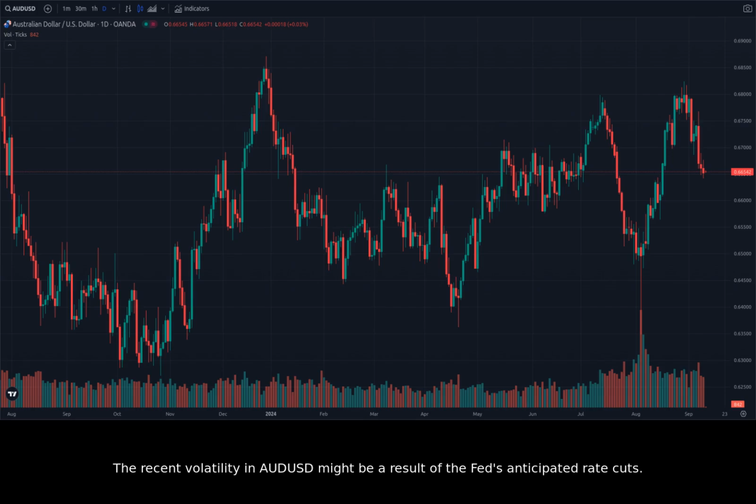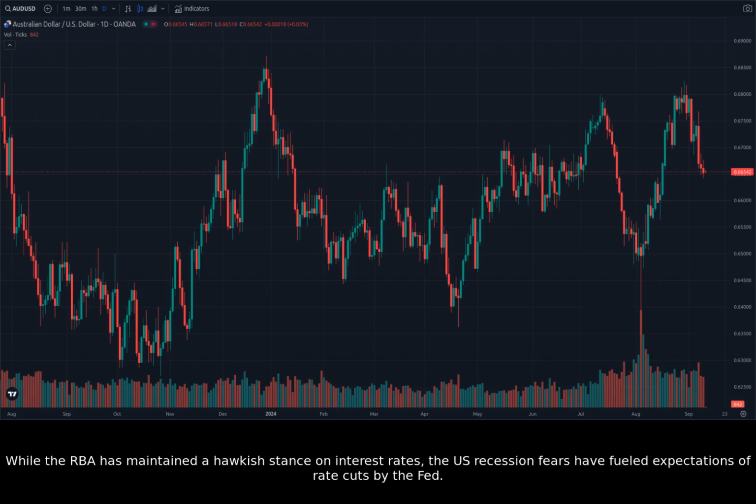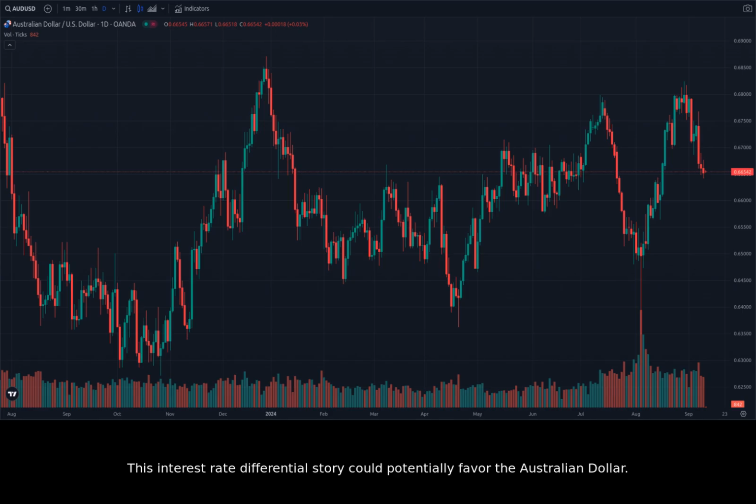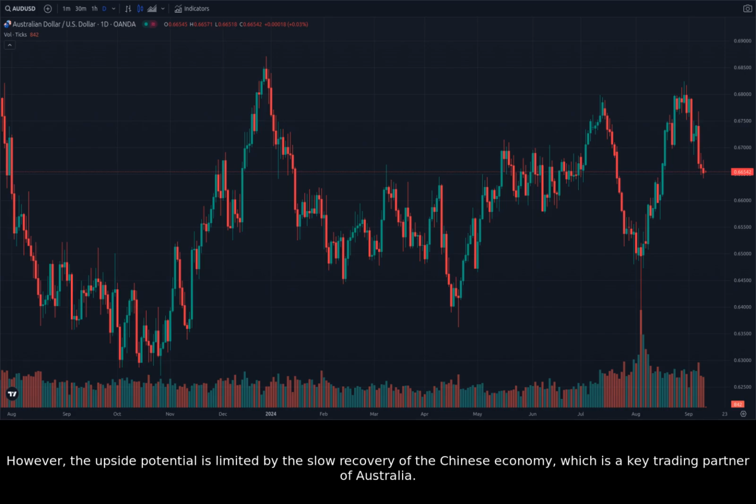The recent volatility in AUDUSD might be a result of the Fed's anticipated rate cuts. While the RBA has maintained a hawkish stance on interest rates, the U.S. recession fears have fueled expectations of rate cuts by the Fed. This interest rate differential story could potentially favor the Australian dollar. However, the upside potential is limited by the slow recovery of the Chinese economy, which is a key trading partner of Australia.